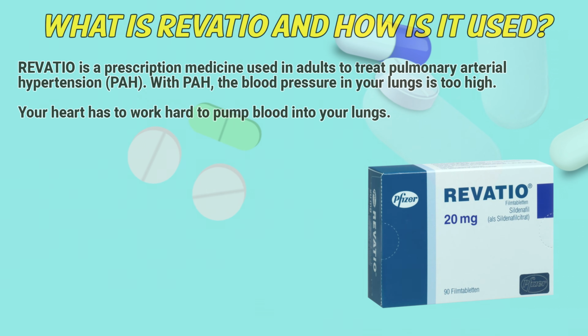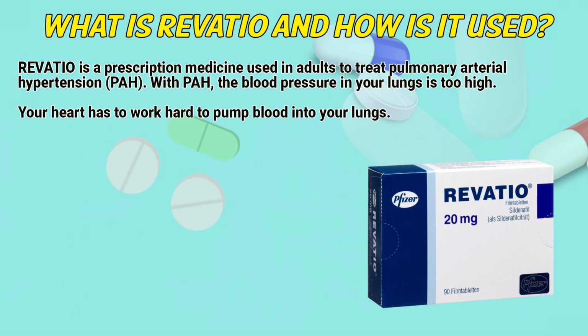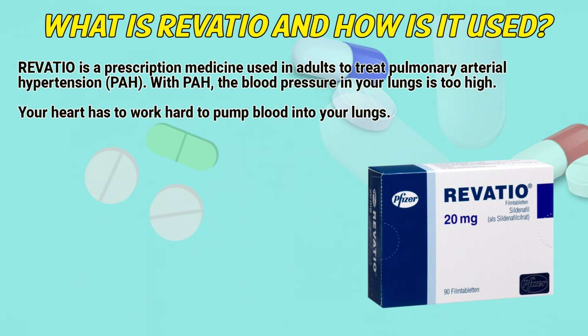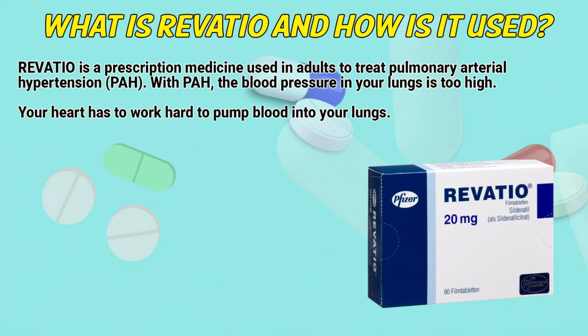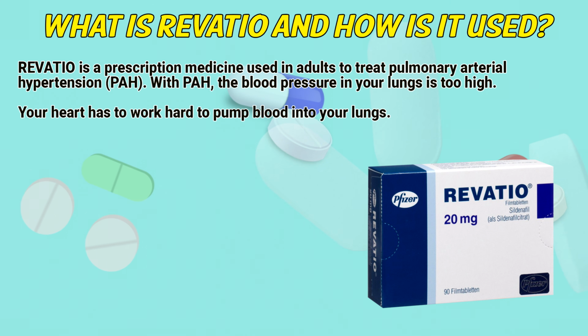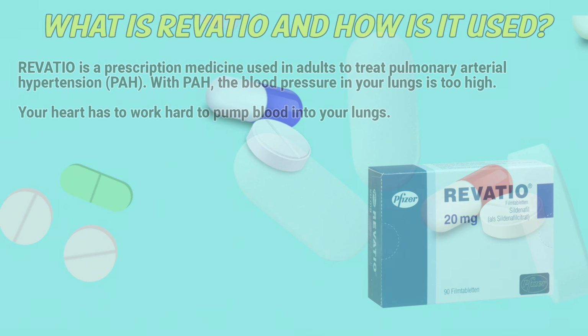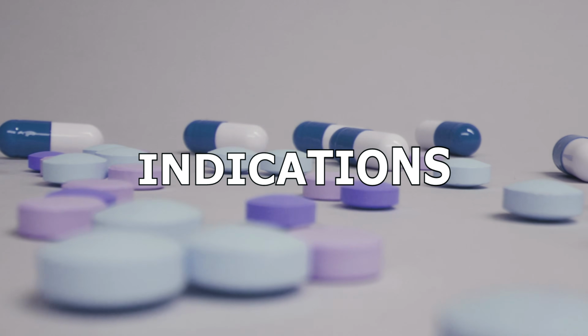What's Revatio and how is it used? Revatio is a prescription medicine used in adults to treat pulmonary arterial hypertension. With pulmonary arterial hypertension, the blood pressure in your lungs is too high. Your heart has to work hard to pump blood into your lungs.